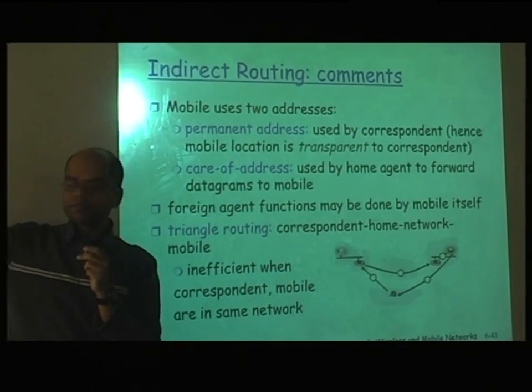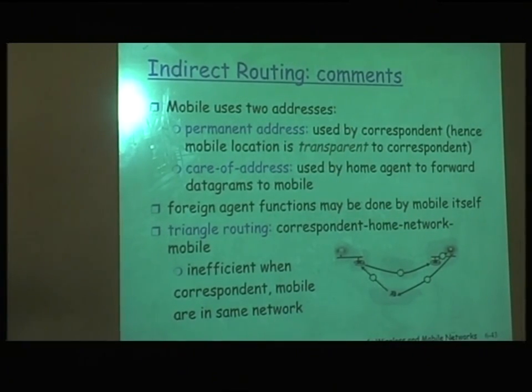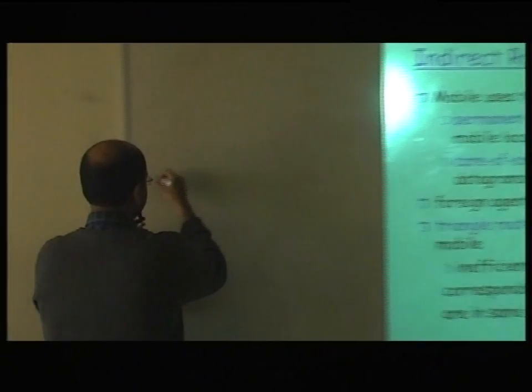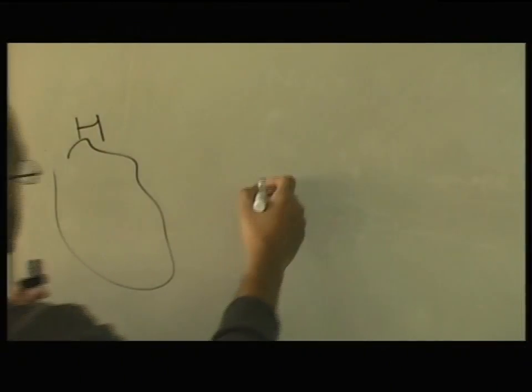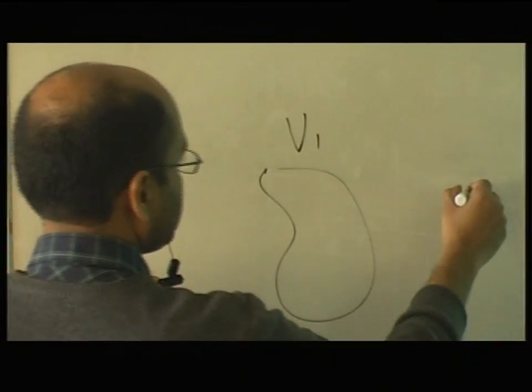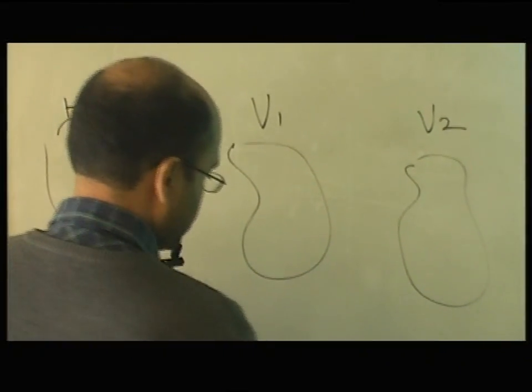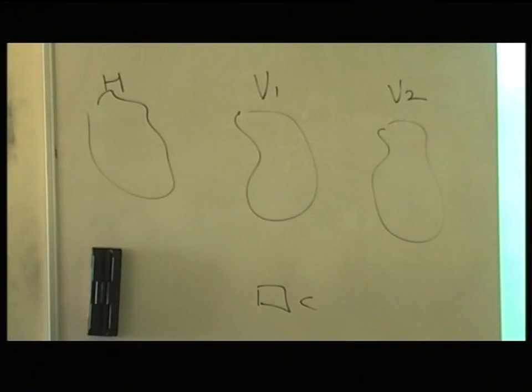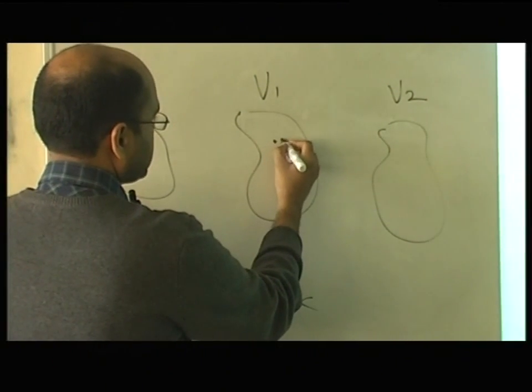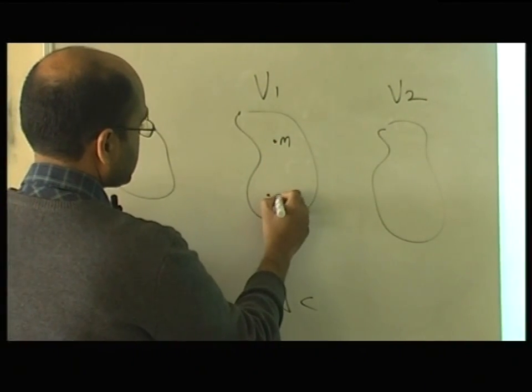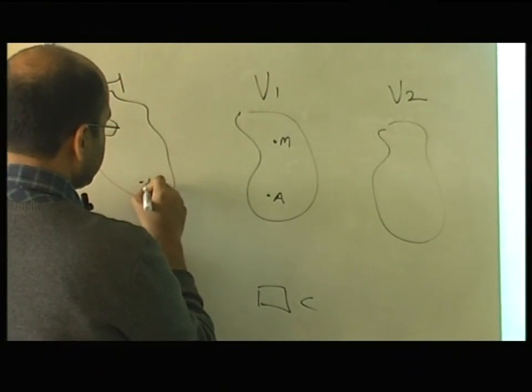So first of all, let me just draw it, it's easy to understand. This is home, this is visiting 1, and now this is the visiting 2 network. And this is the correspondent. Initially, your mobile node is here. This is an agent here, this is an agent here.